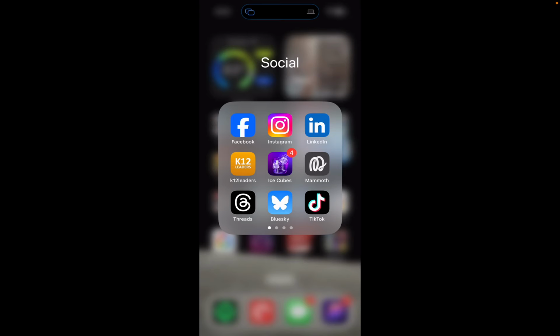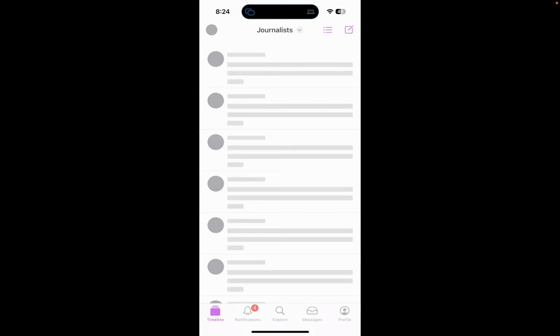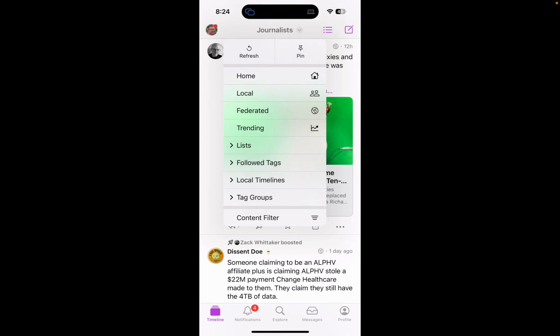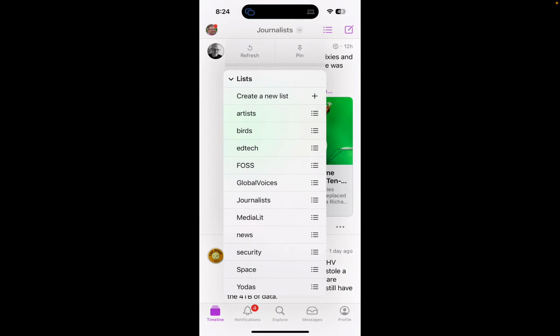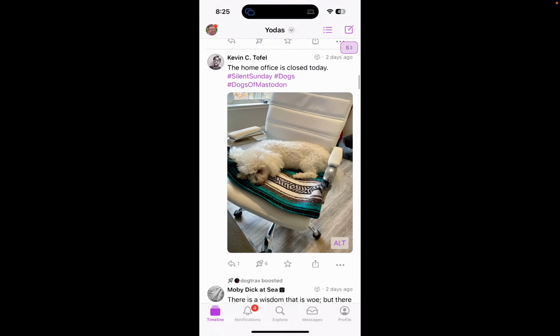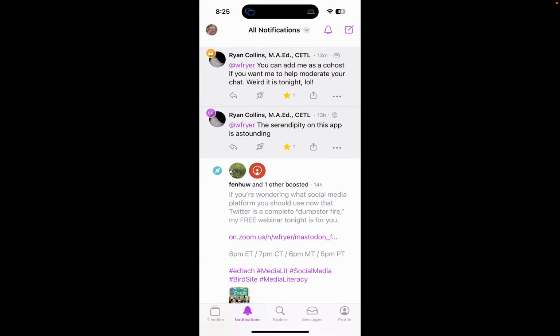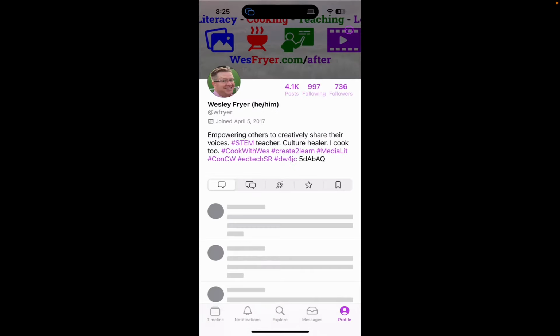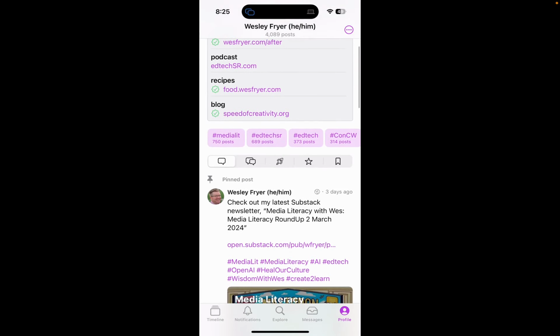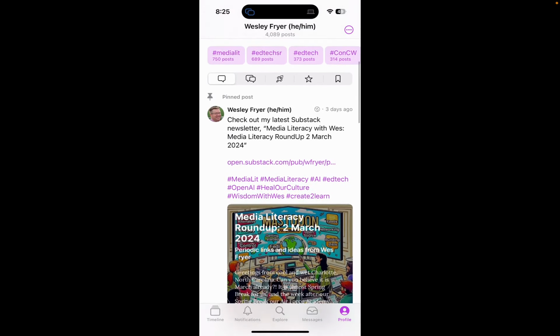Okay, here are the main apps that I use, and right there in the center you can see Ice Cubes and Mammoth. And so let me just go ahead and open up Ice Cubes, and what you're seeing right now are lists. And so I can go view my lists. If I want to go back to my Yoda's list here, I can see what those folks have been sharing. Here's my notifications. This is the most Twitter-like of the Mastodon apps that I found. I really like this one. I think I did actually pay for it, but it's well worth it.